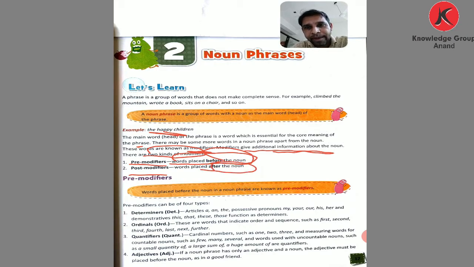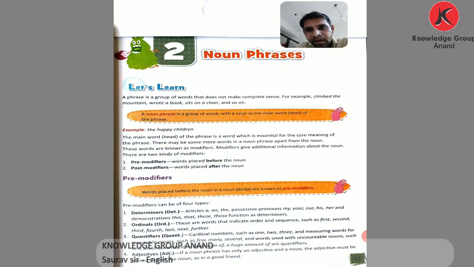First I go through the pre-modifier. What is a pre-modifier? Words placed before the noun. Keep these things in your mind. Before the noun is a pre-modifier, and after the noun is called a post-modifier. Now here, pre-modifiers can be of four types. The first one is determiners, second is ordinals, third is quantifiers, and fourth is adjectives.